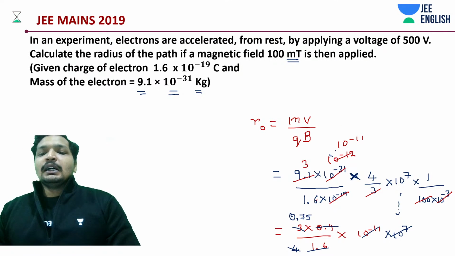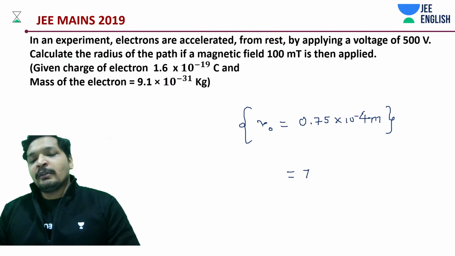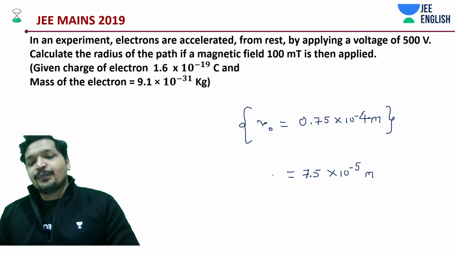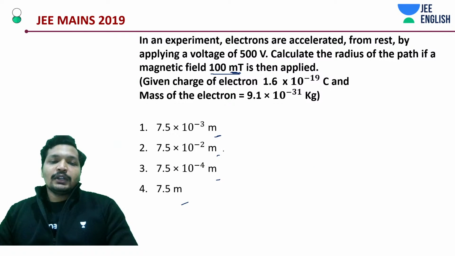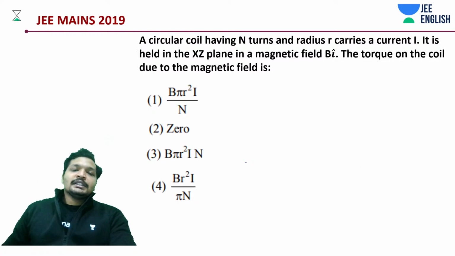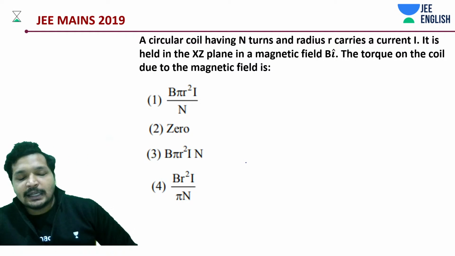Okay, that's it. So it should be in meters, 7.5 into 10 to the power minus 5 meters. I think we missed out to carry something. Make sure it does not happen while you do it. Yeah, there we go. Simple. It's actually a very simple problem, the error was due to a very small mistake made during the calculation.